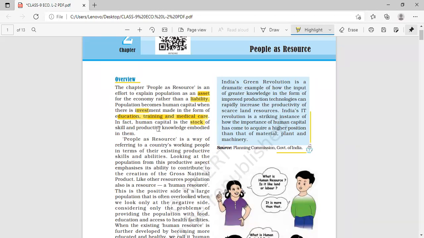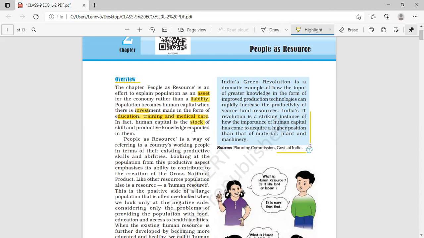That means human capital, human beings, are the collection of skills, abilities, and productive knowledge which are organized in them. Just with the help of education, training, and medical care, we can invest in the population to make them human capital, which is a valuable asset for the country's economy. I hope this paragraph is clear.